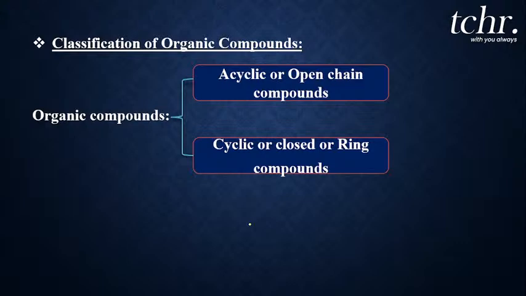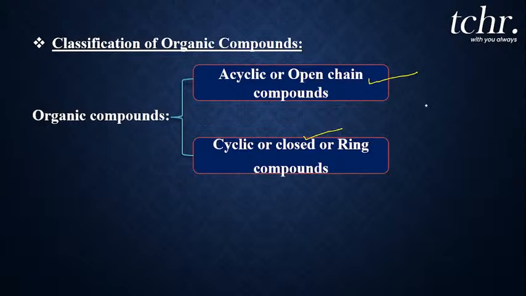Okay. So first of all, organic compounds can be classified into open chain, the simple way I will tell you, that is open chain organic compounds and closed or ring compounds. So another way of expressing it is acyclic compounds and cyclic compounds. Okay. Now first let me give an example for what are acyclic or open chain compounds, and cyclic or closed compounds. When it is cyclic, it means it is in a ring form.